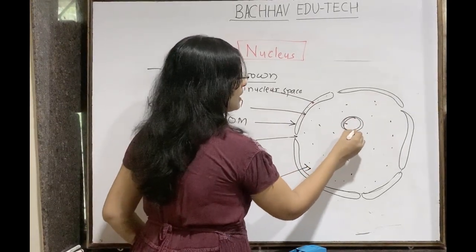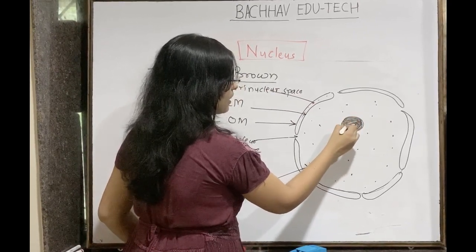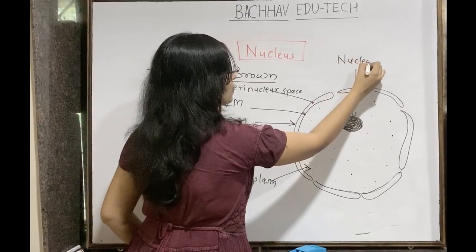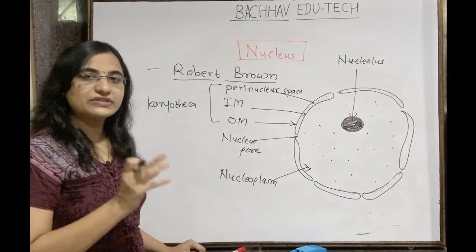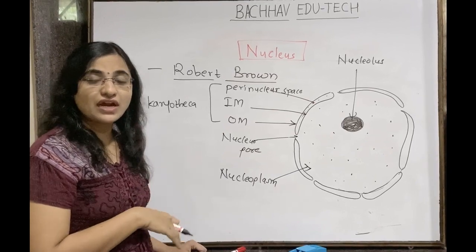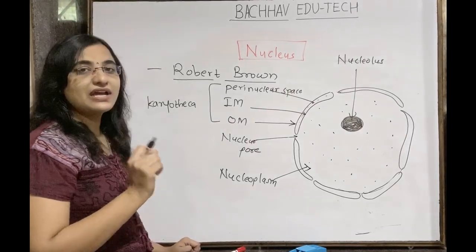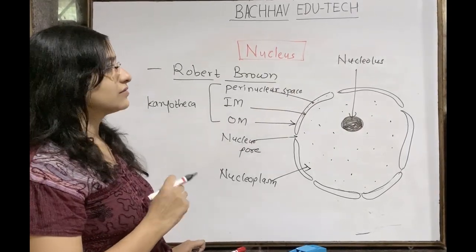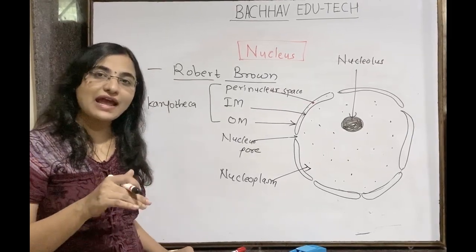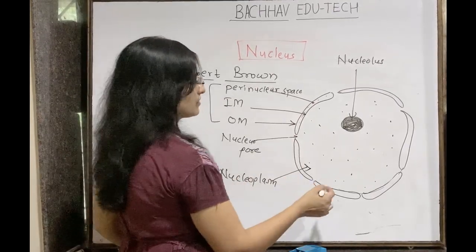Then there is a dense material also within the nucleus, and we call it the nucleolus. The dense material inside the nucleus is known as the nucleolus, which is the major site for the synthesis of rRNA, protein and ribosomes. So basically rRNA and ribosomes are formed because of the nucleolus. We know that ribosomes are made up of rRNA and protein, and this rRNA is going to form in the nucleolus.